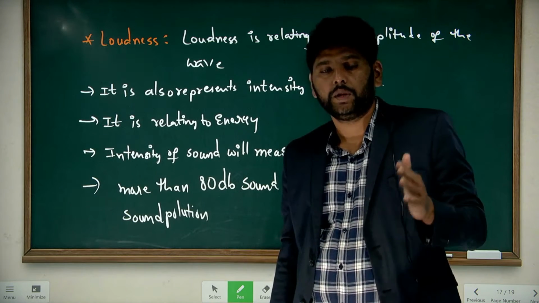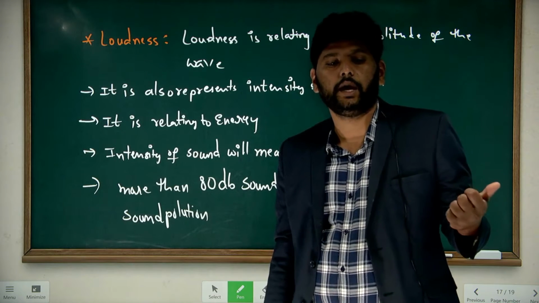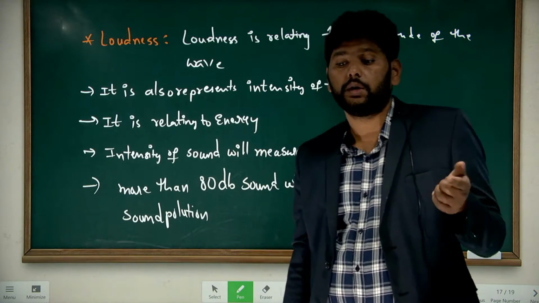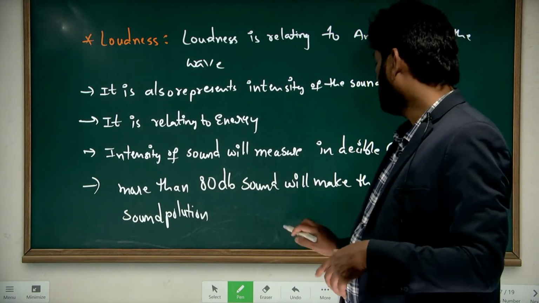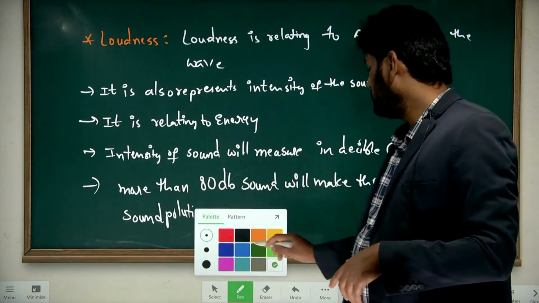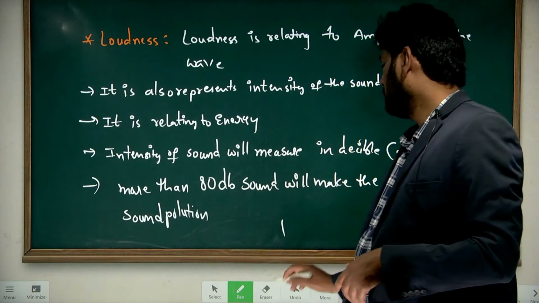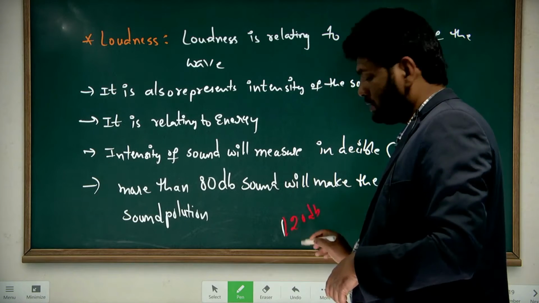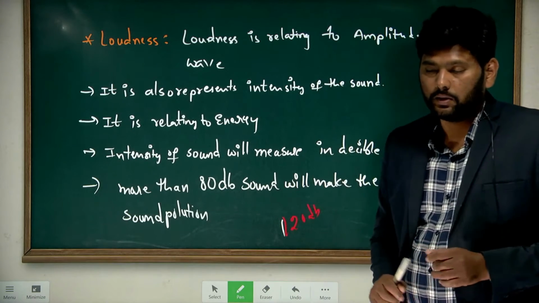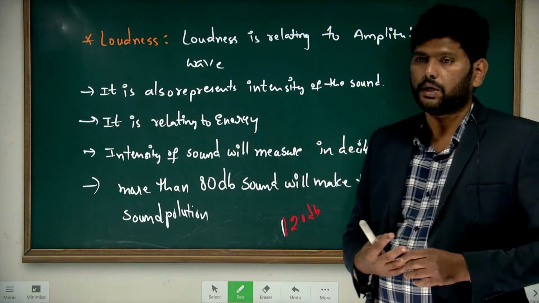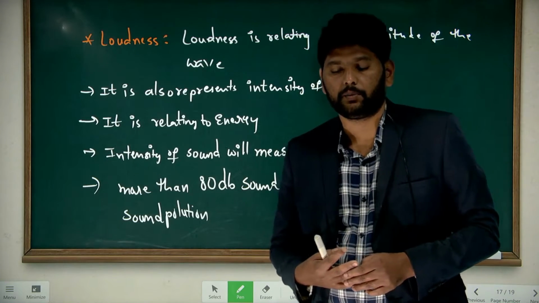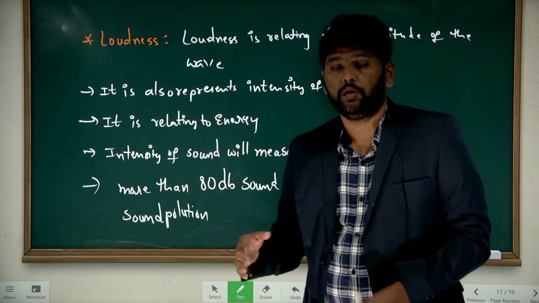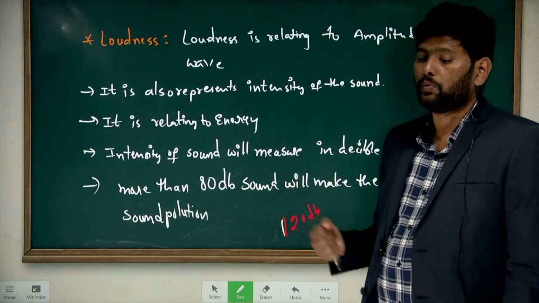And you know one thing, aeroplane sounds and jet fighter sounds give 120 decibels. Understand? How much? 120. This is a very dangerous intensity. That is the reason very near to the airports you will see too much sound pollution.